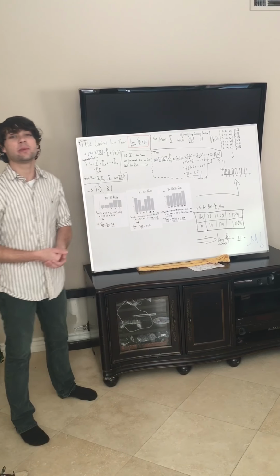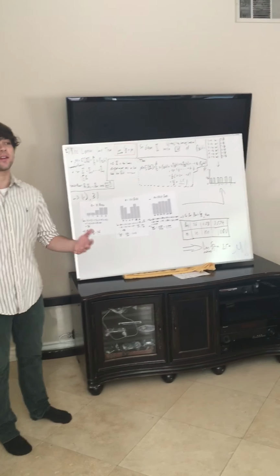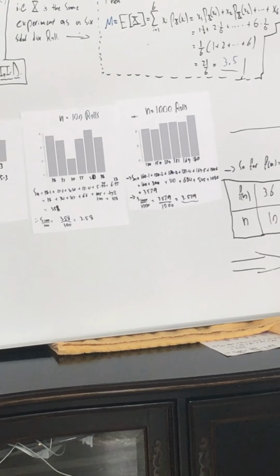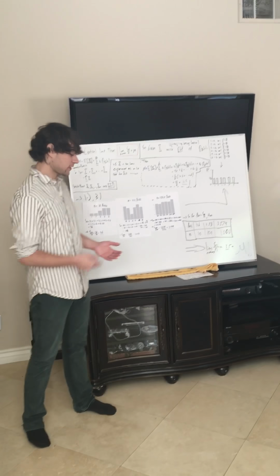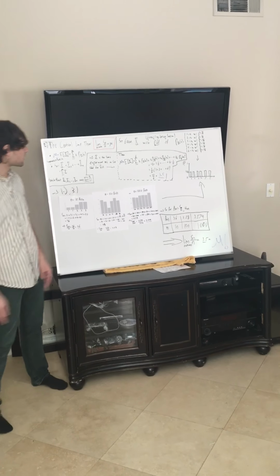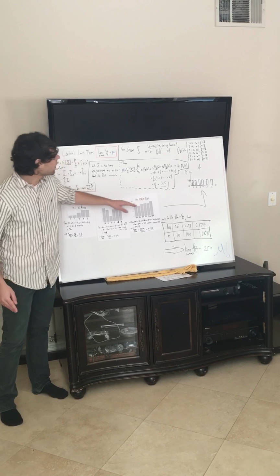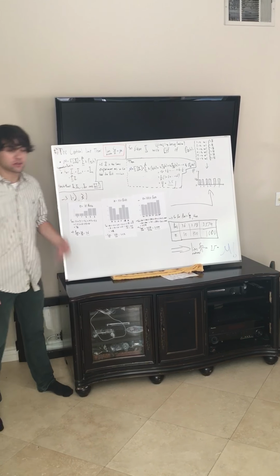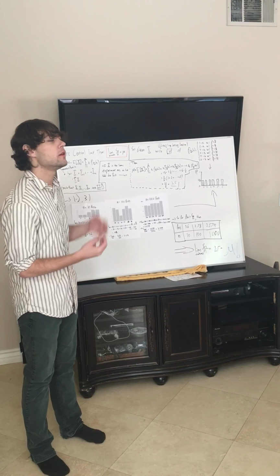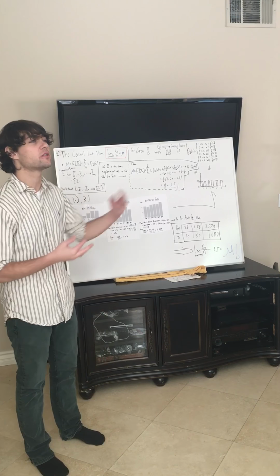I then set n to be some ridiculous number like 10,000, and I just leave it alone because it actually takes a while to simulate 10,000 rolls. And what I then come back to, as it's still going, is a histogram that looks like this. And this was really special because virtually all the bars are the same, and this really resonated with me as a kid because, of course, no number is more special than the other.